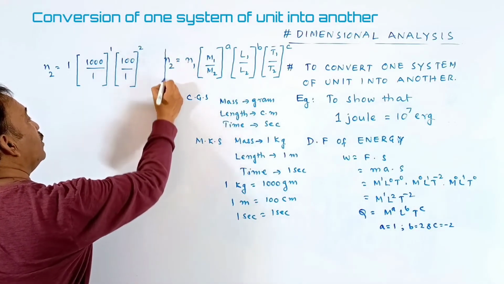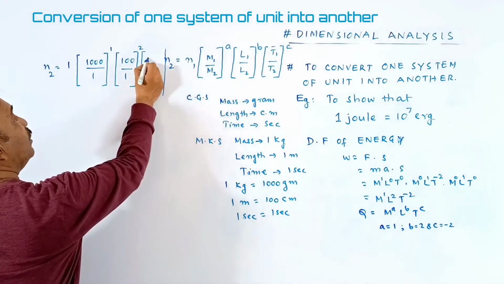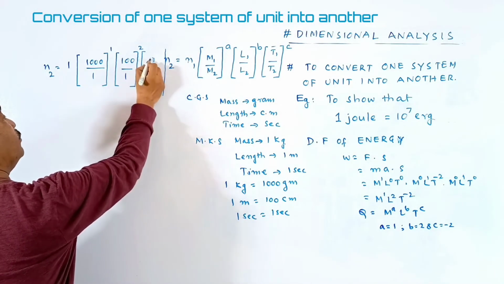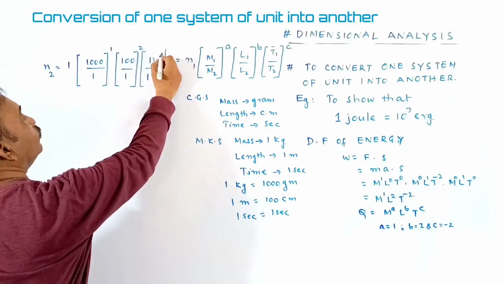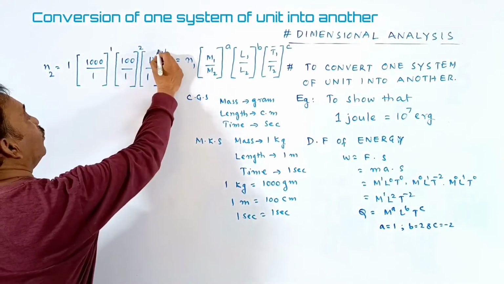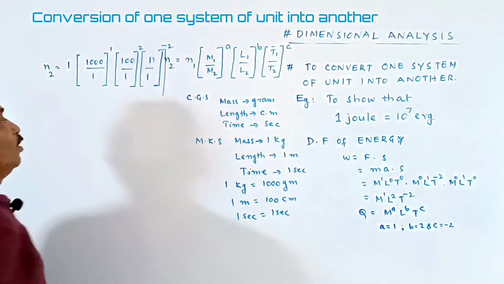And the third one, T1 means second by second. What is the dimension there? It is -2.